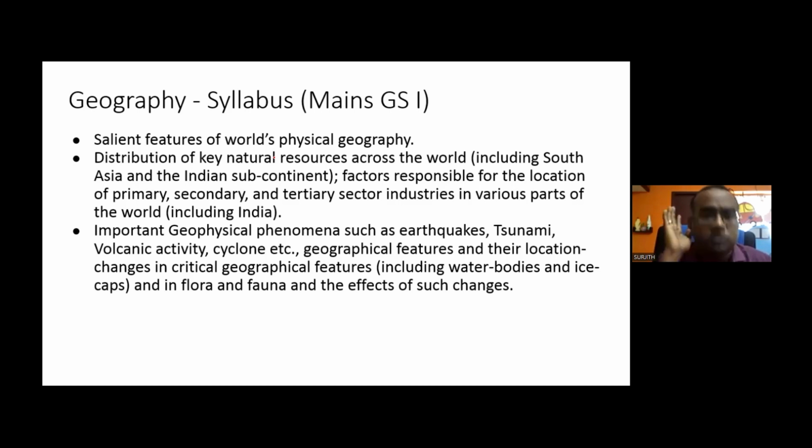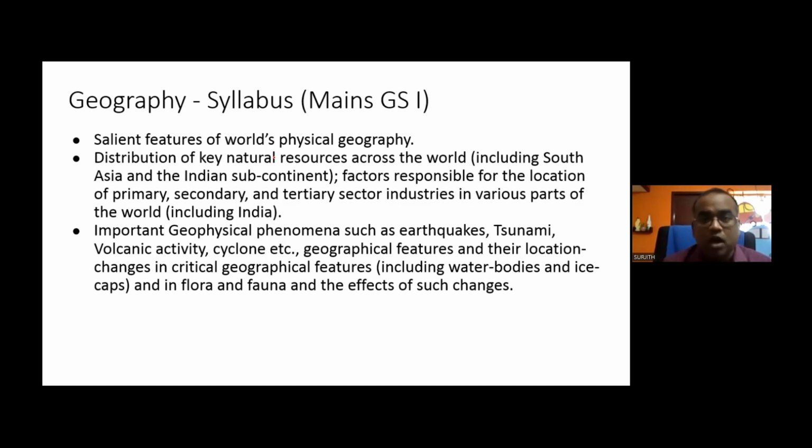One question will also certainly come from these things. If you notice my lectures, every time I am saying one question is sure to come, two questions are sure to come, three questions are sure to come, because the number of marks coming from the geography syllabus is very high in GS1.